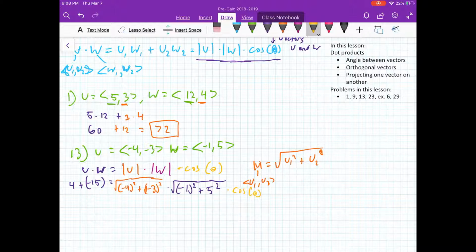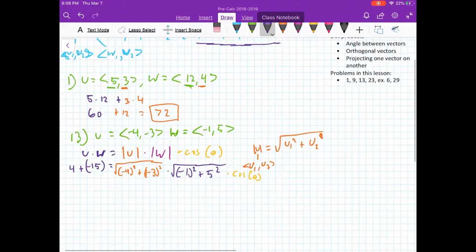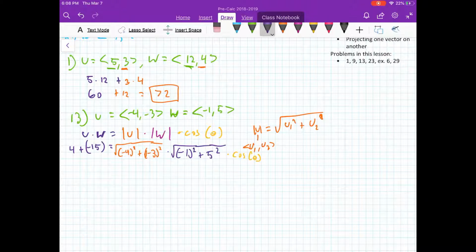So back to the beginning, 4 plus -15 would be -11. Then the first square root would be the square root of 16 plus 9, times the second, the square root of 1 plus 25, times the cosine of theta.